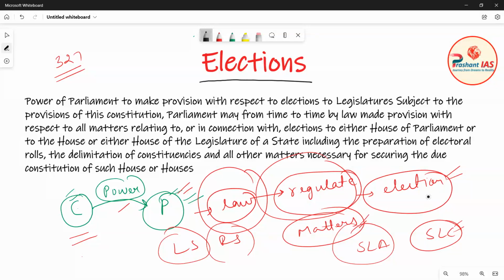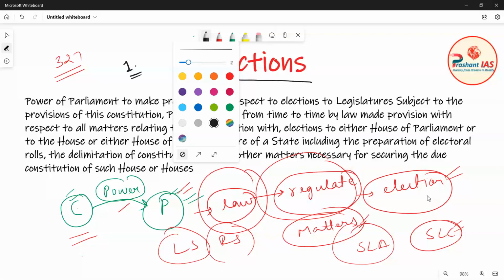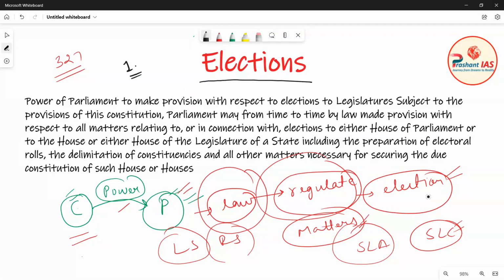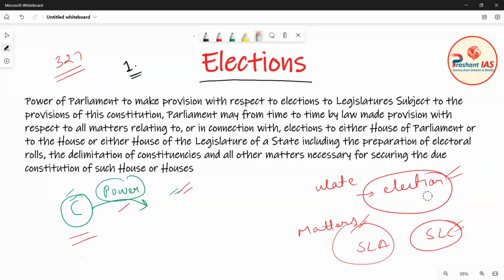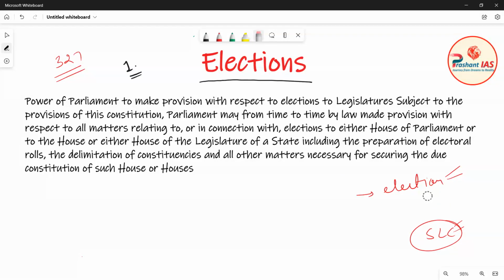So if I ask you one question, which authority has the power to regulate the election matters of Lok Sabha by making a law? The answer to this question is the Parliament of India. Now I will give you some examples of matters on which Parliament can make law, and all these things are given in this article itself. So first of all, I will underline these things for you.